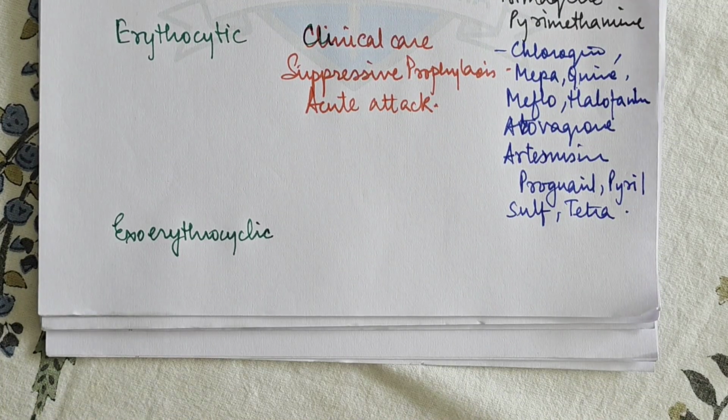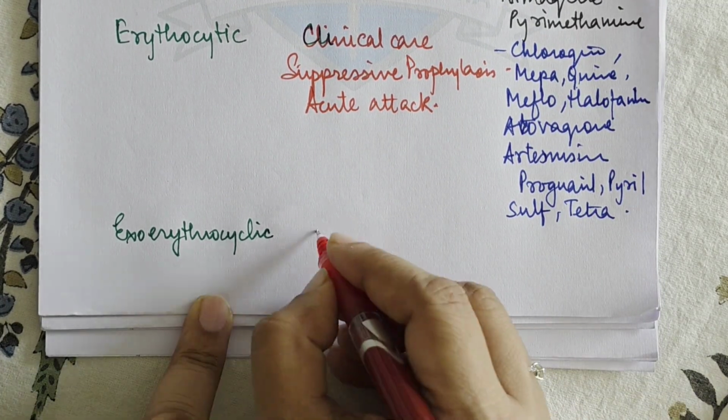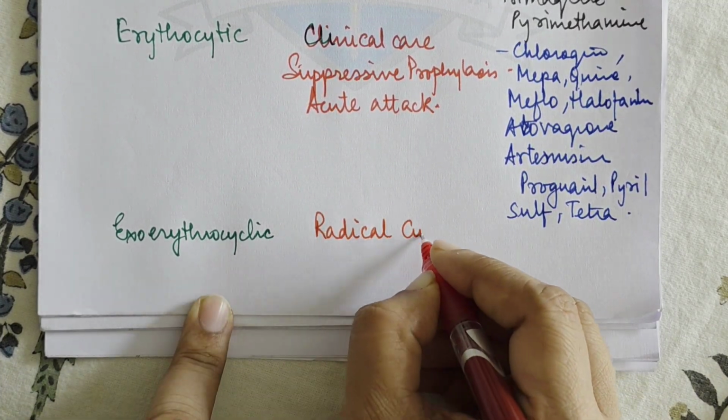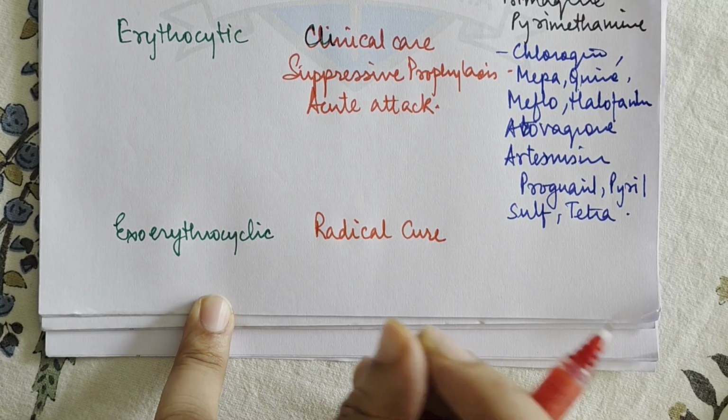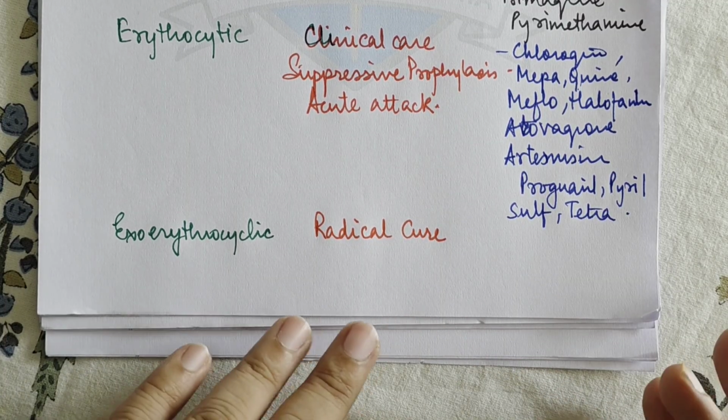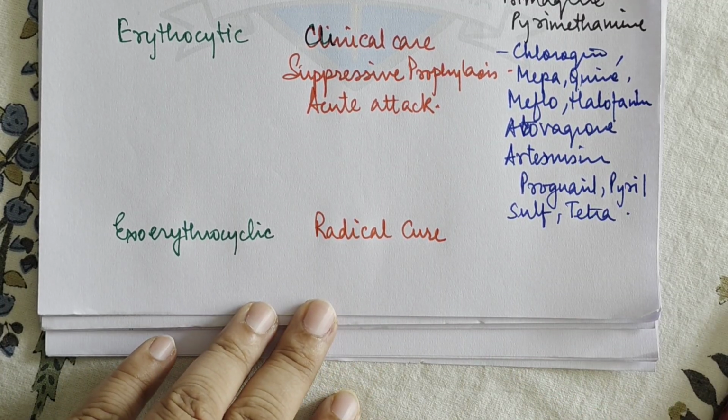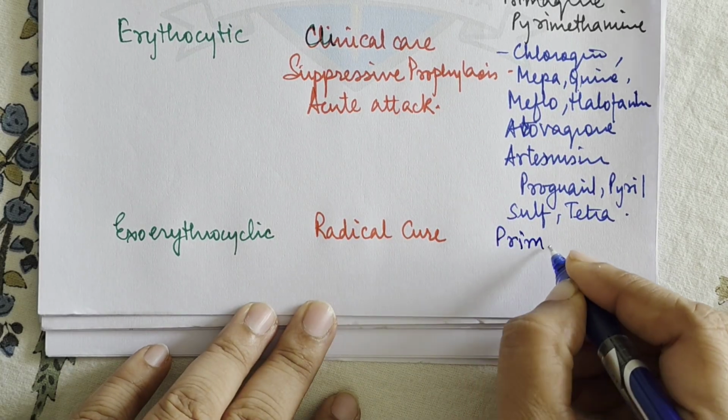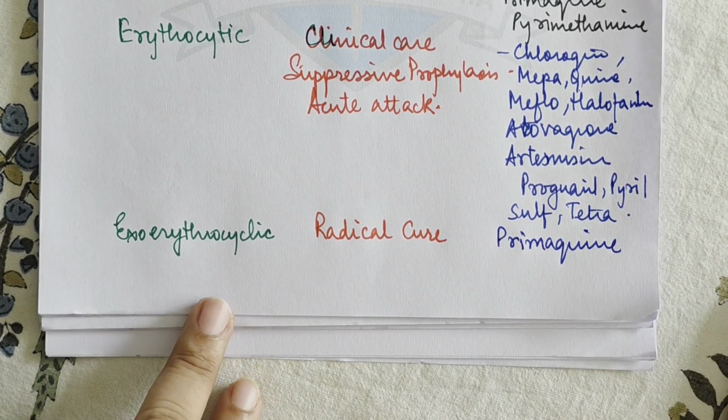Now what are the drugs effective in exoerythrocytic? What is the treatment here called as? It is called a radical cure. So basically you are killing the latent or the carrier stage also. So you are actually curing the whole thing. Now in radical cure, the drug which is found to be very effective is primaquine, and this is the drug which is gametocidal also, right?